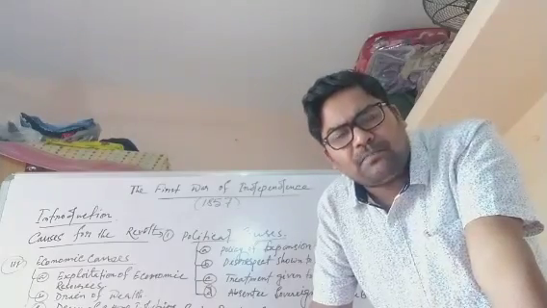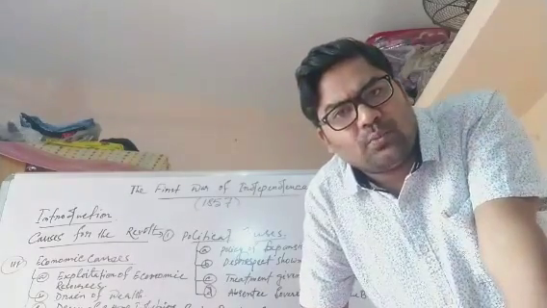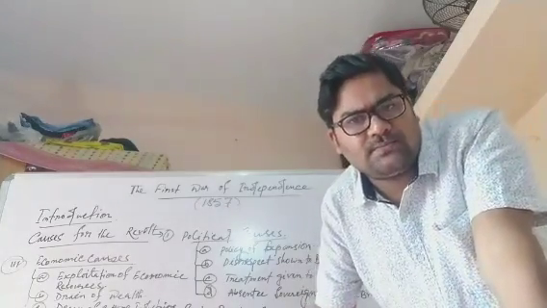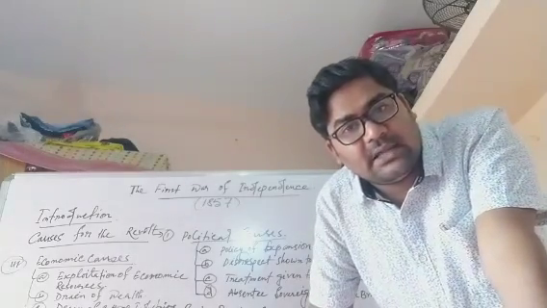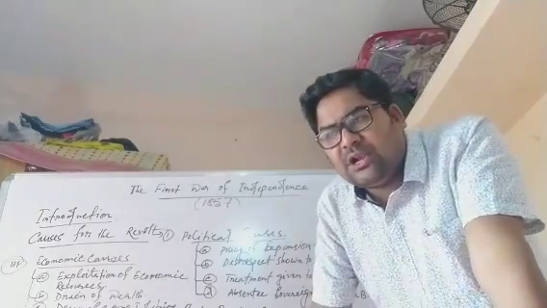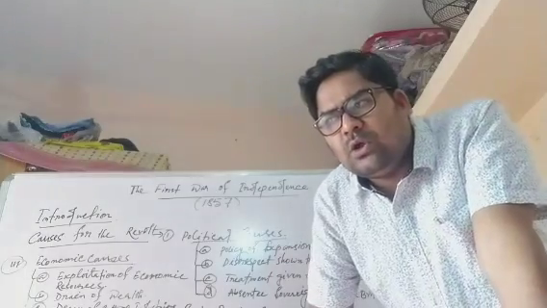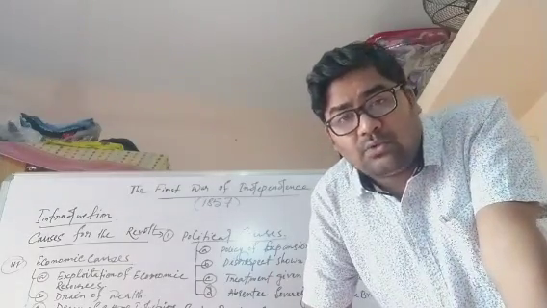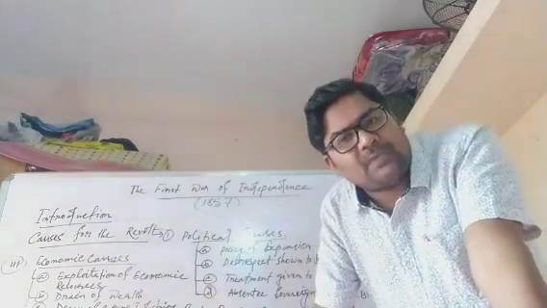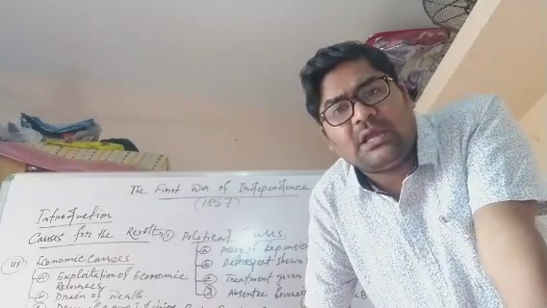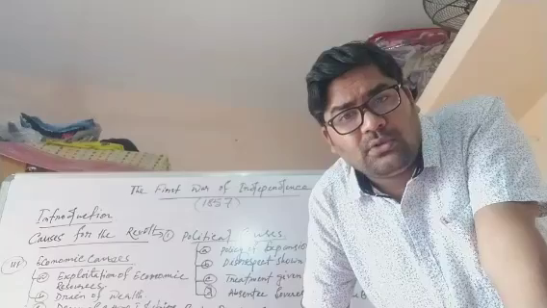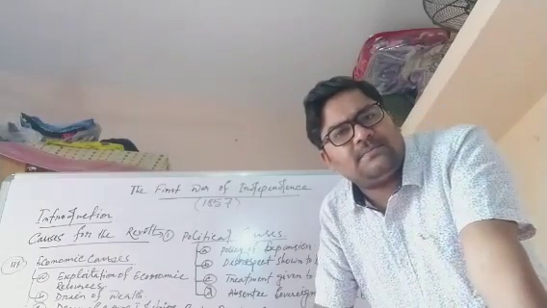Number one, they have to maintain British troops at their own cost. Number two, there will be a British officer or resident in his court. Number three, the native rulers were not allowed to appoint any Europeans without the permission of the British. Number four, the native rulers were not allowed to sign any agreement or treaty with any other European company without the permission of the British.